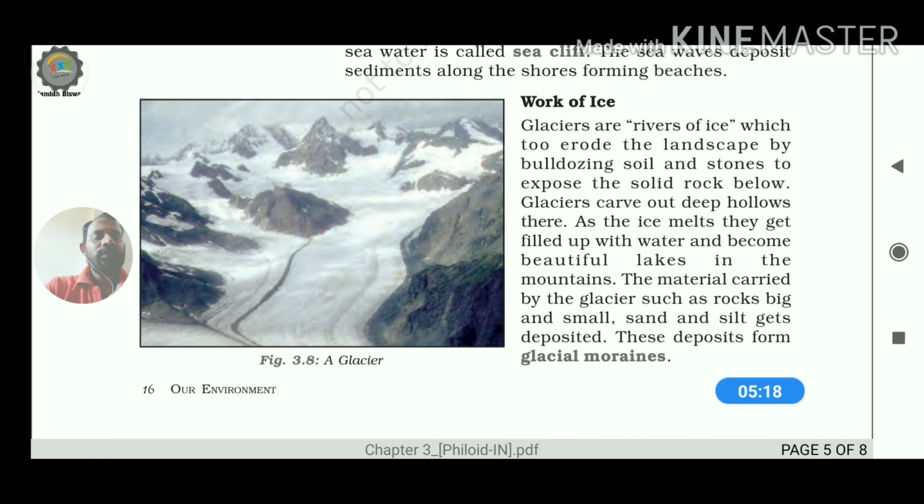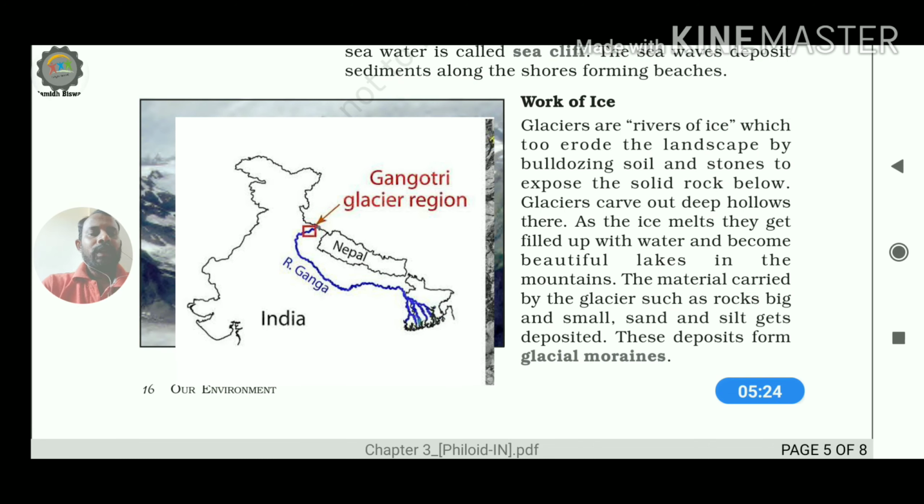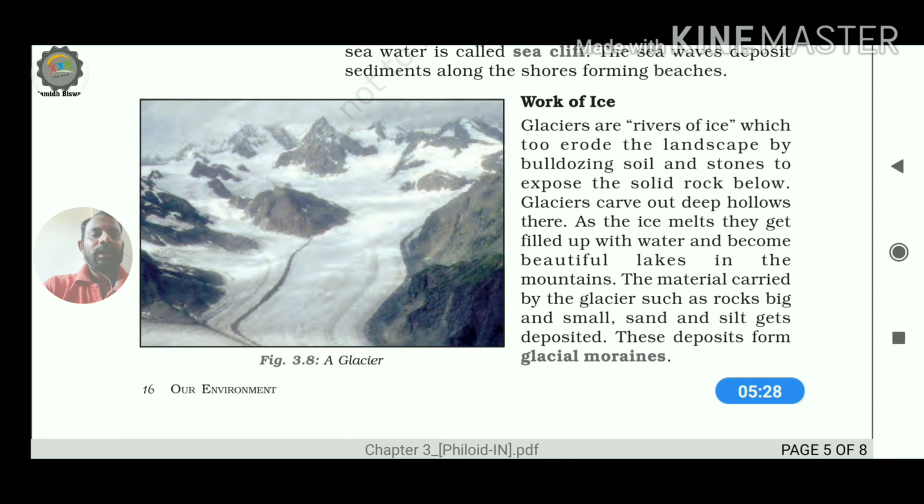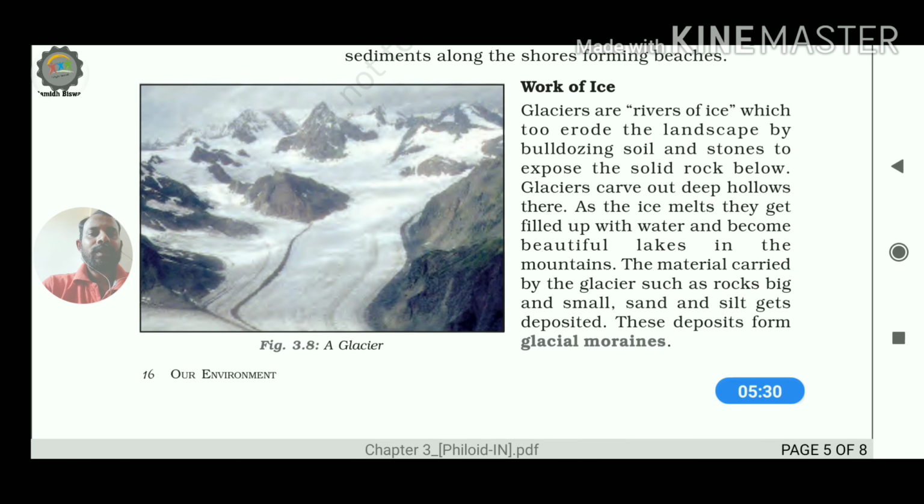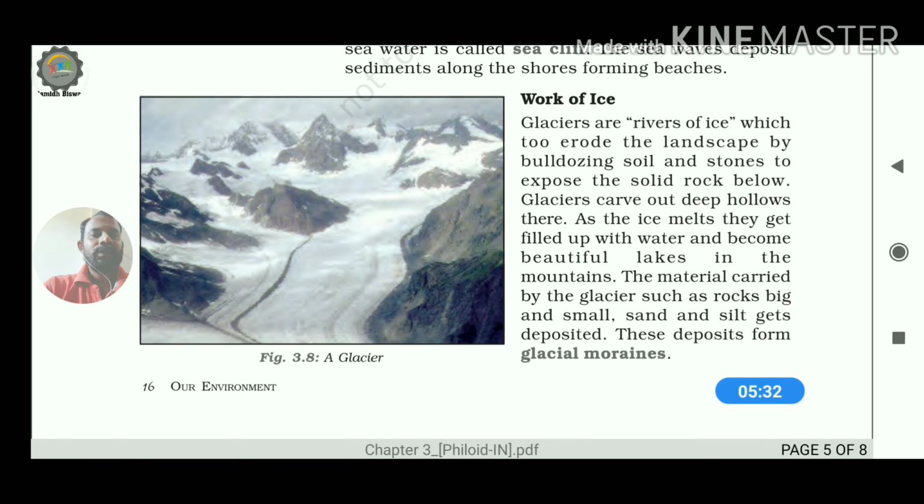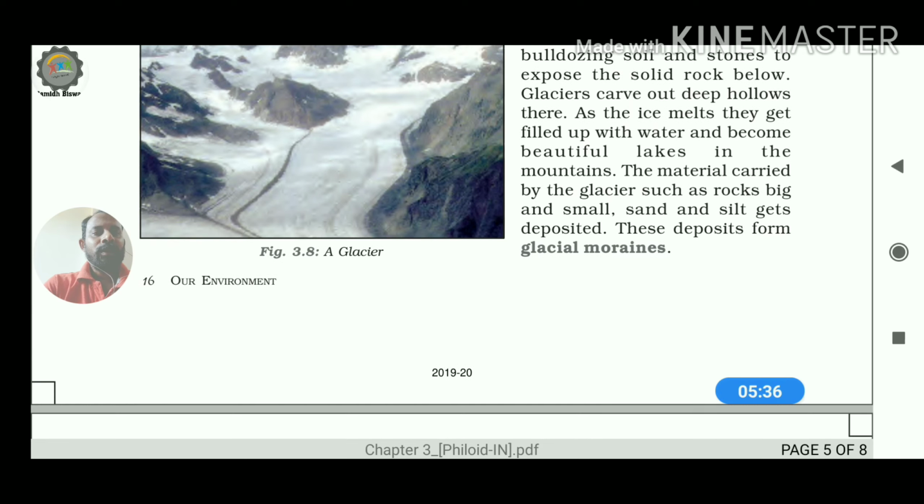Siachen, next one, Gangotri, that is also a glacier. They are all examples of the mountain glacier. Continental glaciers are found over the continents, and these are mainly found in the polar regions. So the work of ice we have almost completed.